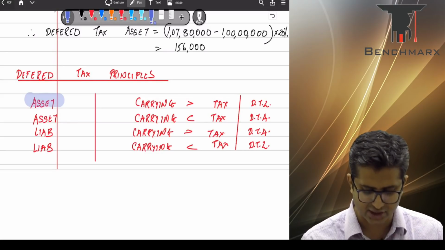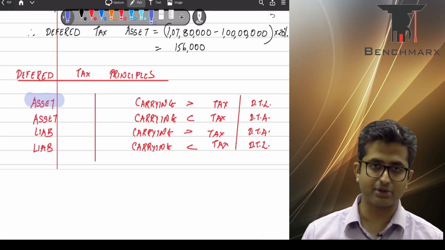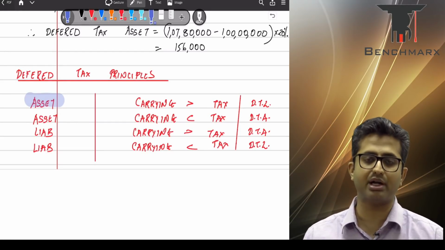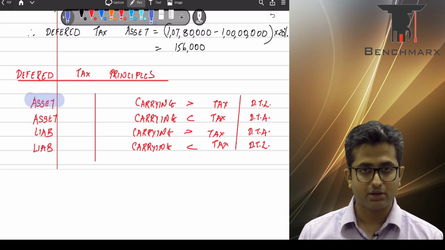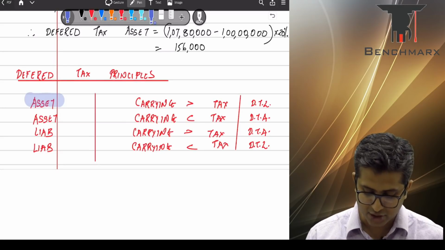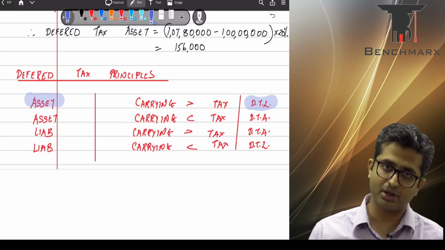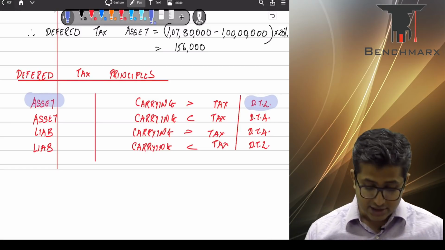So let us say in the first case you take an example of depreciation, block value. You get a lower depreciation in income in books of accounts, a higher depreciation in income tax, and as a result the carrying value as per books is greater. In which case the carrying value as per income tax is lower. The difference between the two will result in a deferred tax liability. The difference between the two carrying values and the tax base into the tax rate.